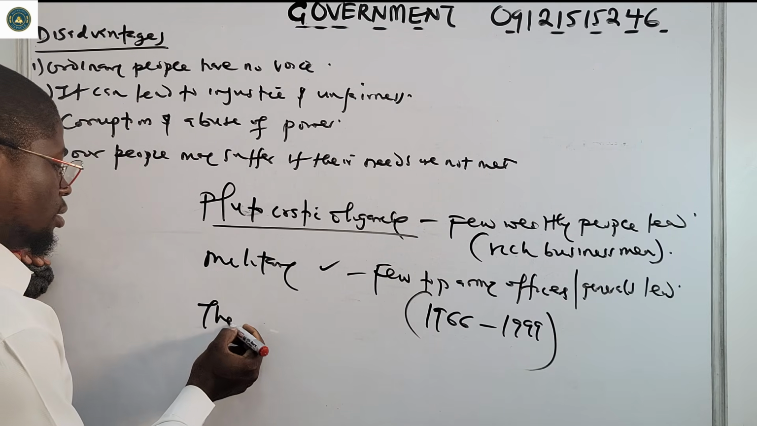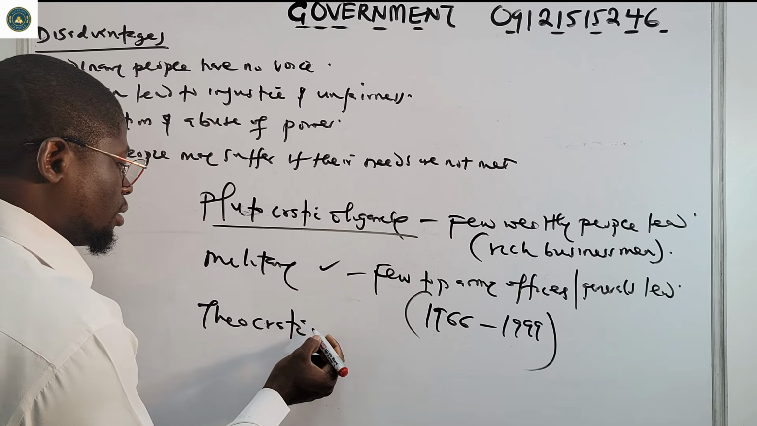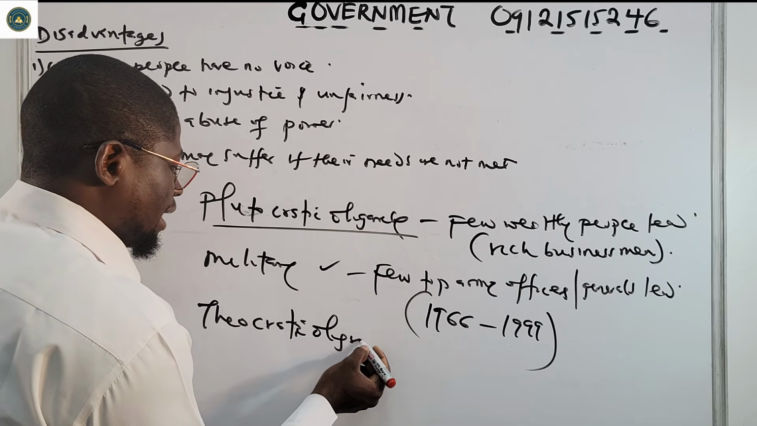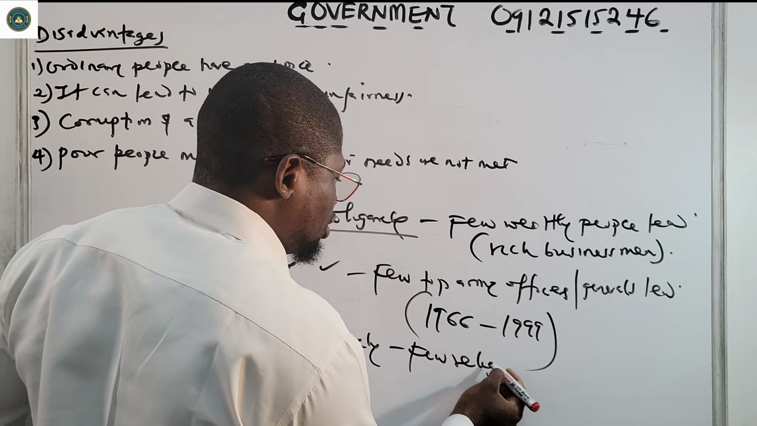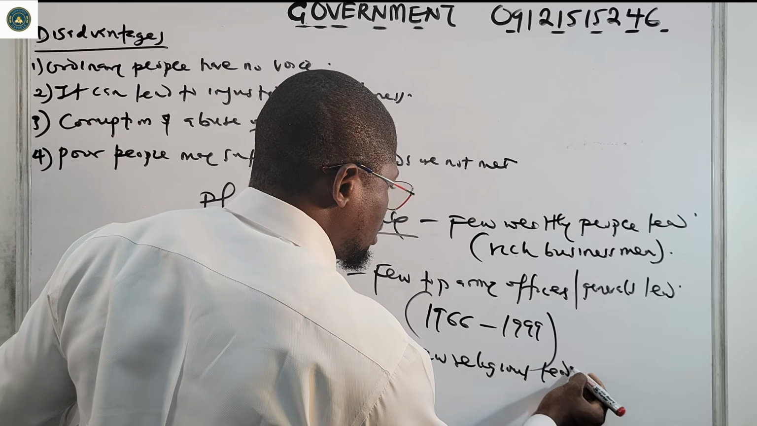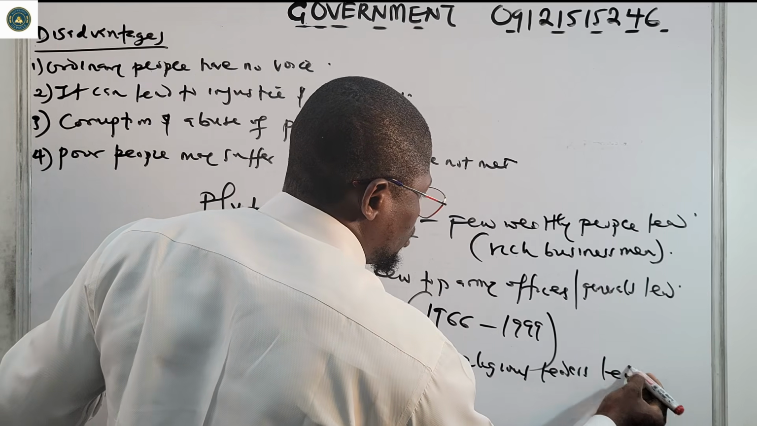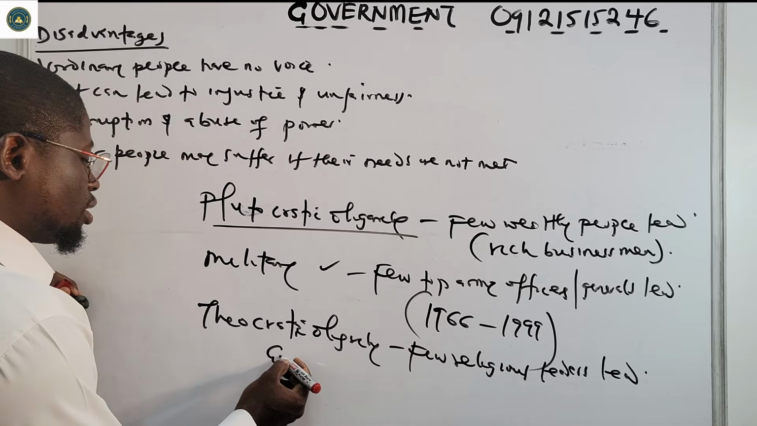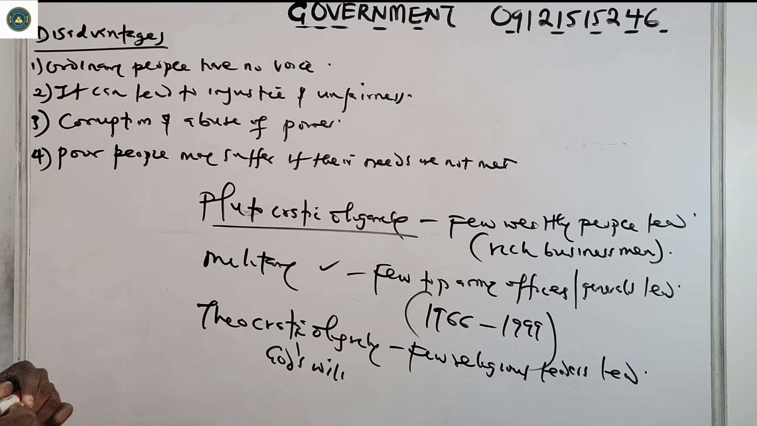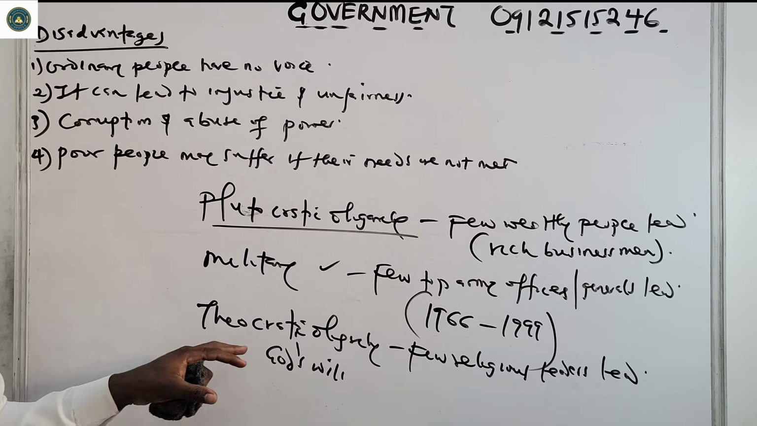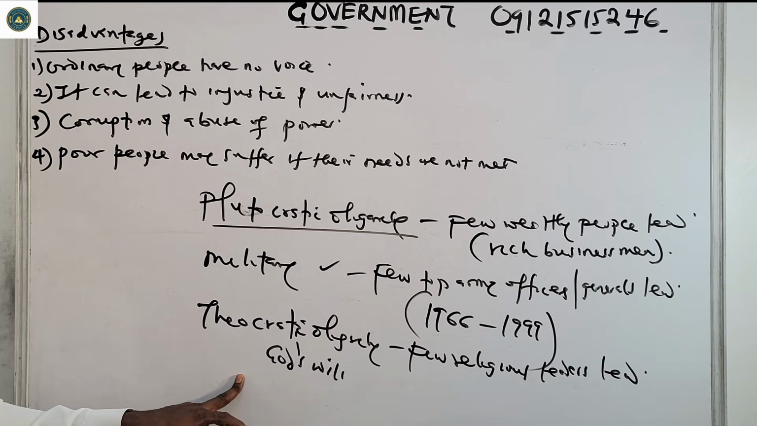Theocratic oligarchy is when very few religious leaders who claim to represent God's will lead. When very few religious leaders who claim to represent God's will lead, we now have a theocratic oligarchy.